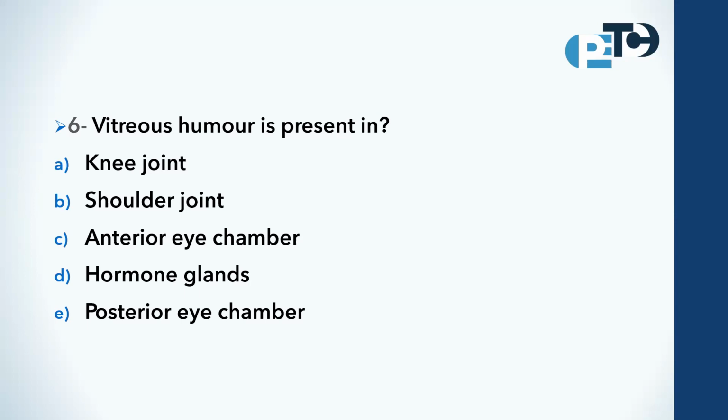while vitreous humor is present in the posterior eye chamber. The vitreous humor is a clear gel-like substance that fills the space between the lens and the retina inside the eye and helps to maintain the shape of the eyeball, provide support to the retina, and aid in the transmission of light to the retina for vision. Therefore, the correct answer here is the posterior eye chamber.